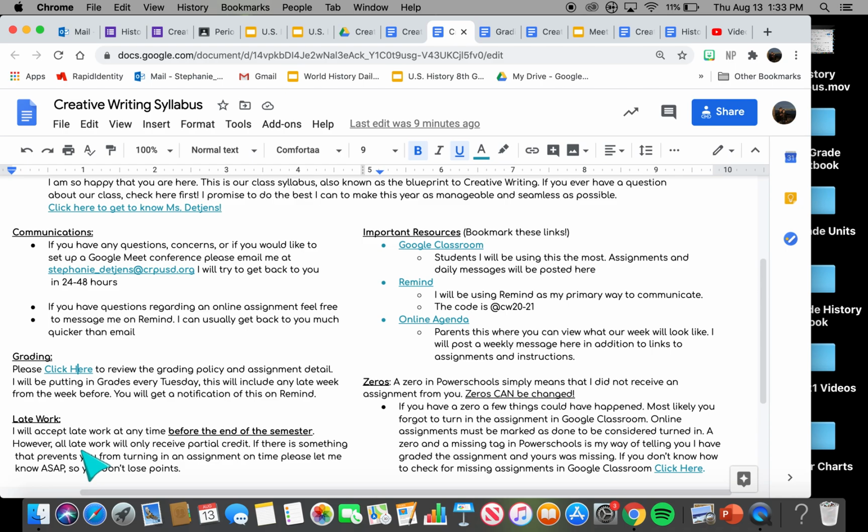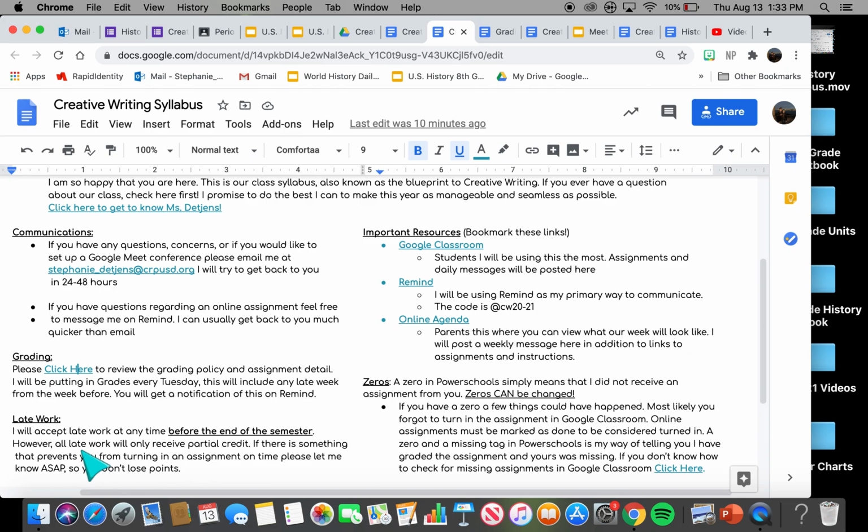Late work. I will accept late work anytime before the end of the semester. However, all late work will receive partial credit. If there is something that prevents you from turning in the assignment on time, you have to tell me in order to get full credit when you turn it in late. Because if there's not a valid excuse for why it's late, then you're going to lose points off of it.